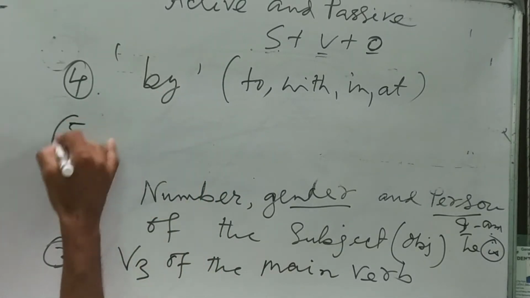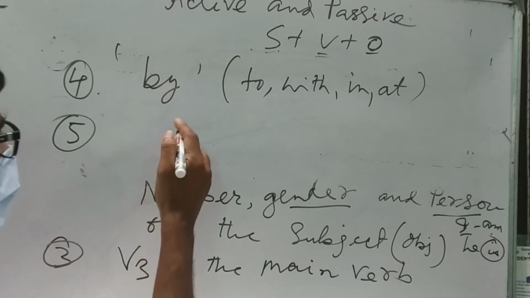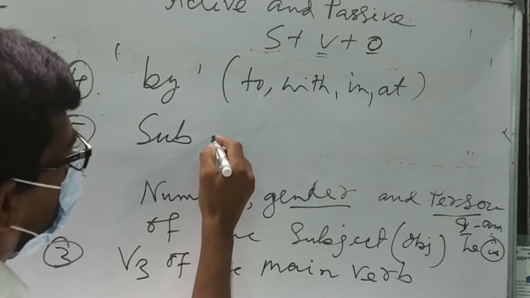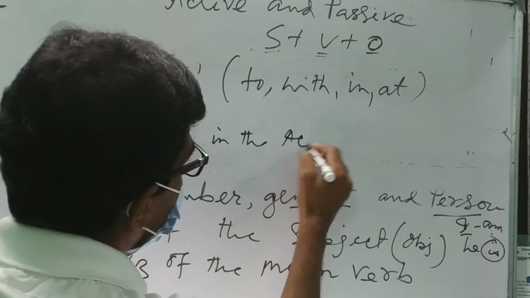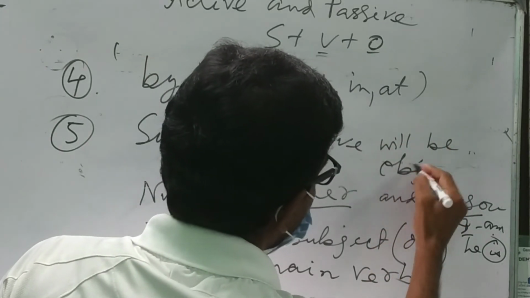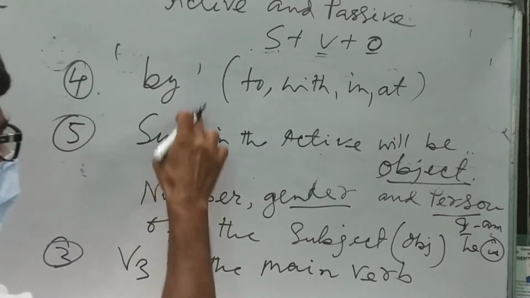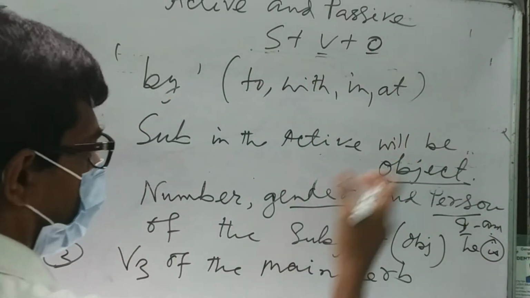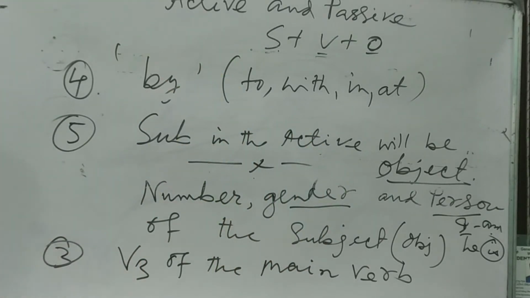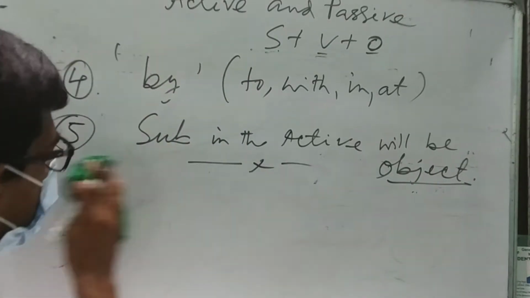And at last, I told you that 5 rules are there, and this is the last rule. Subject in the active will be the object, and it will be placed at the end. Whatever the subject is, just put it at the end. And this is the rule of changing voice from active to passive. So these are the rules.